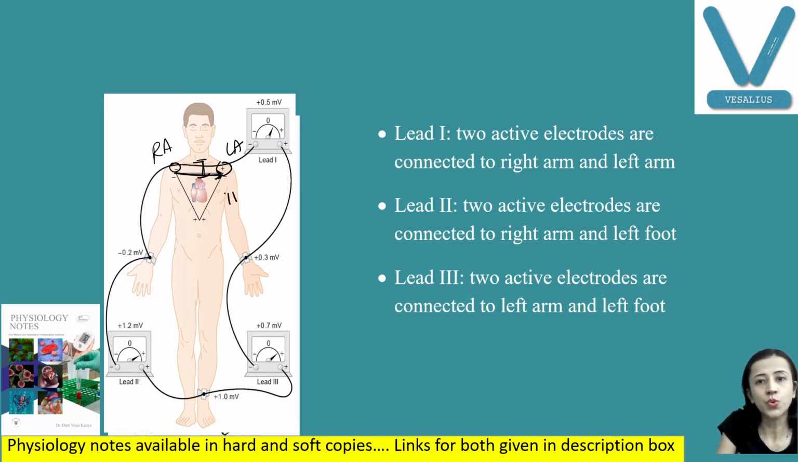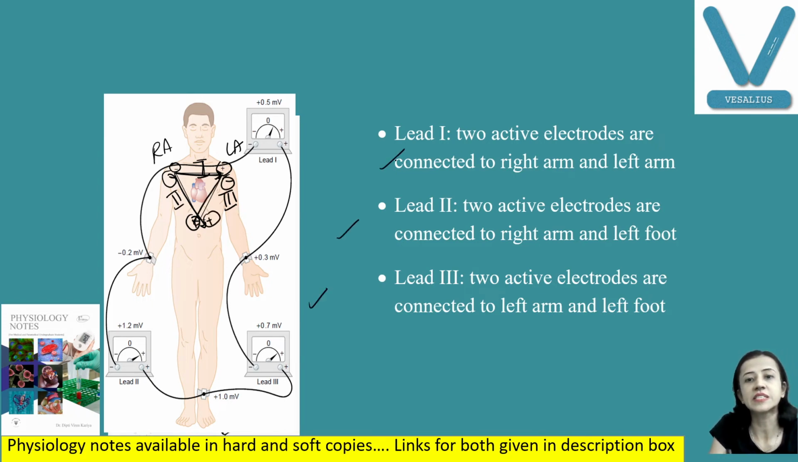In lead 2, sorry, this is lead 2, this is lead 3. In lead 2, two active electrodes are there. One is connected with the negative, that is right arm, and left foot is connected with the positive terminal. And in lead 3, left arm is connected with the negative terminal and left foot is connected with the positive terminal. So this way we are getting these three leads.